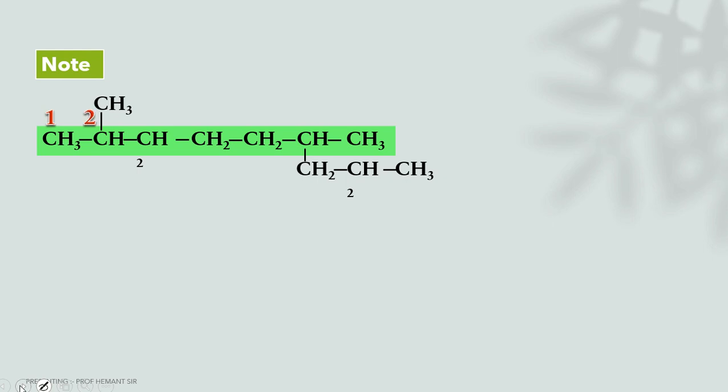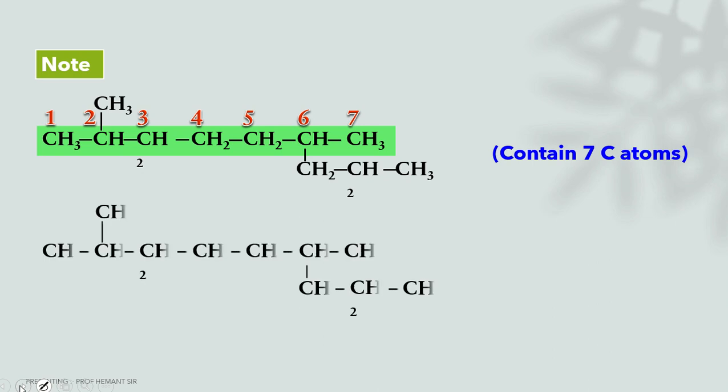Let's see. Second, third, fourth, fifth, sixth, and 7. So according to this green strip, there are 7 carbons in the longest chain. And what does our first rule say? Select the longest chain which contains the maximum number of carbon atoms and say it is the parent chain. So in this compound, according to this numbering, there are 7 carbon atoms.